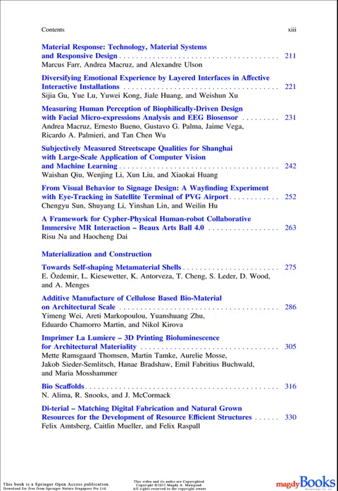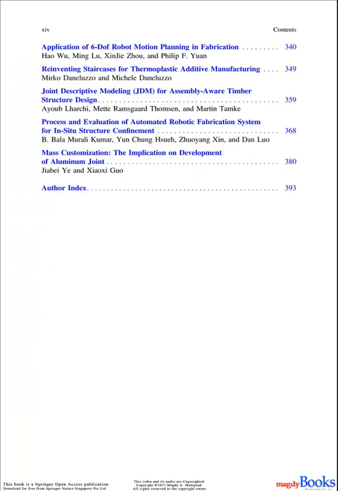30. Detail, matching digital fabrication and natural-grown resources for the development of resource-efficient structures. Felix Amitsberg, Caitlin Muller, and Felix Raspel. 31. Application of 6D of robot motion planning in fabrication.